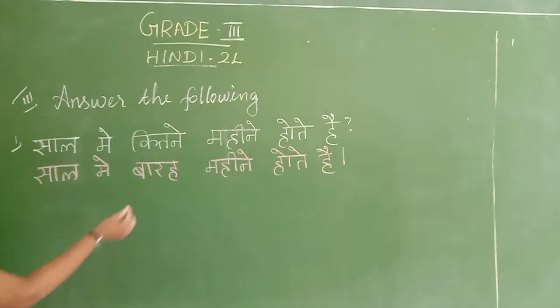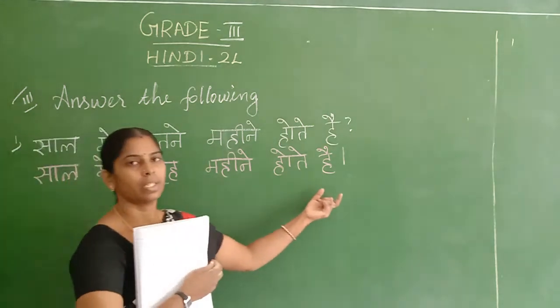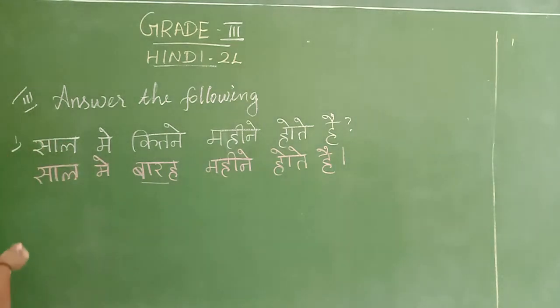Right, children? This is the answer. Okay? 12 months in a year. Shall we go to the next question?